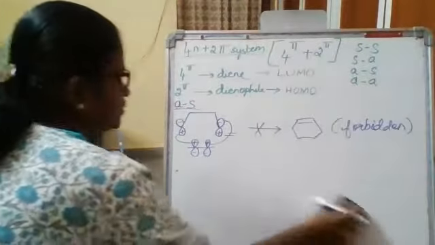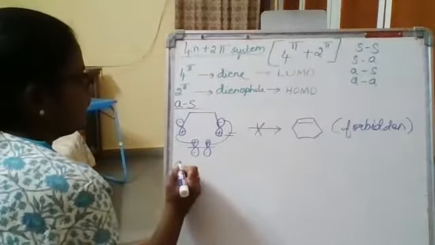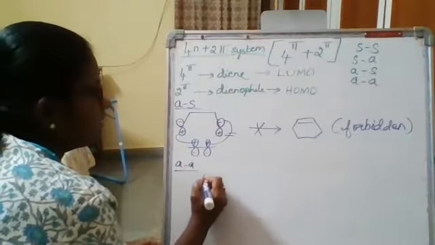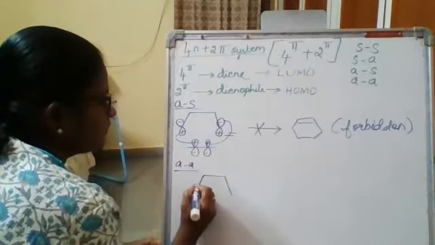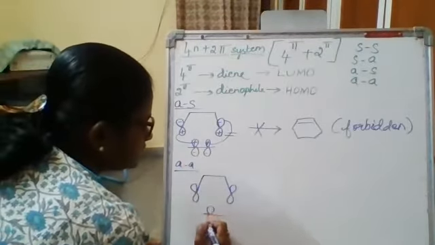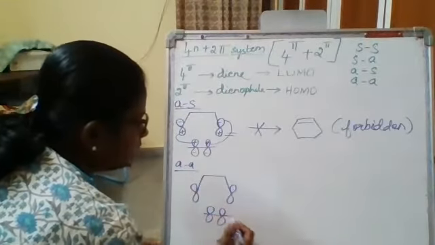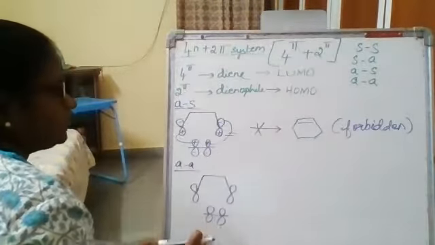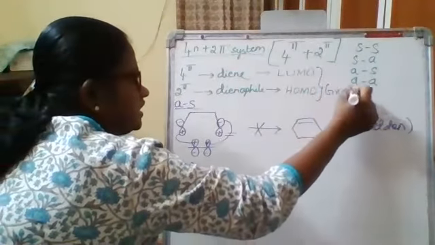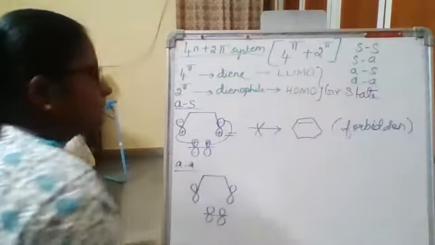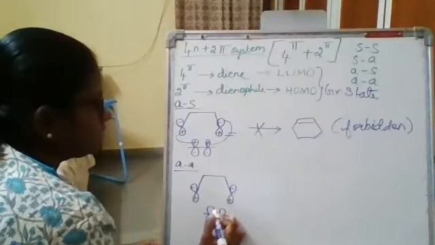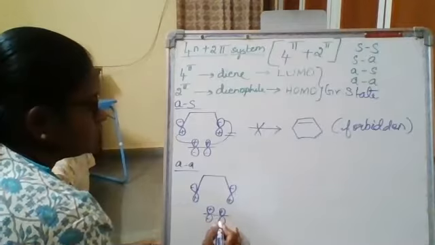Then the last interaction is the antara-antara interaction. Both the reacting partners will be reacting in an antarafacial mode. Again, psi3 for the diene and psi1 for the diene of 5. For the diene of 5, you are going to take the HOMO, and both of them will belong to the ground state. Okay, so plus, plus, minus, minus, plus, plus, right?